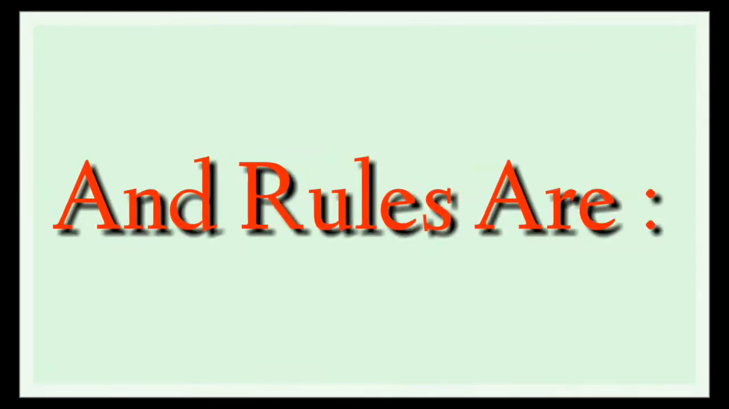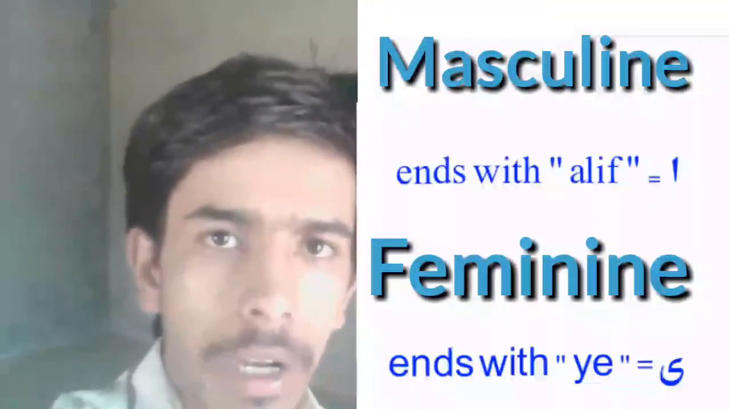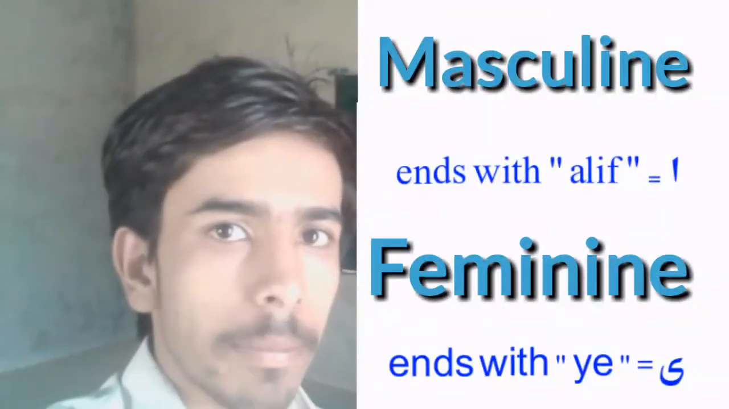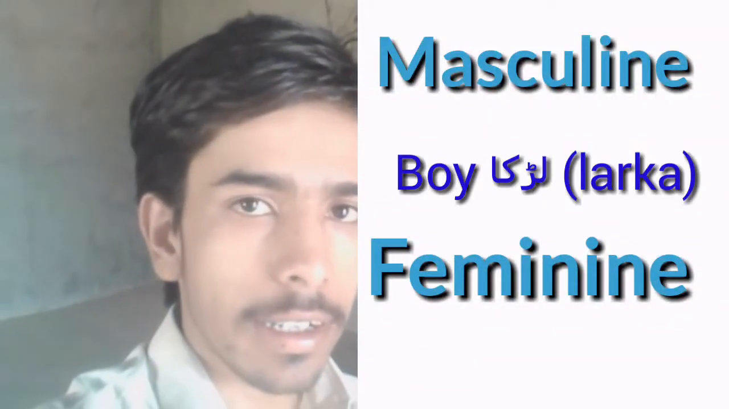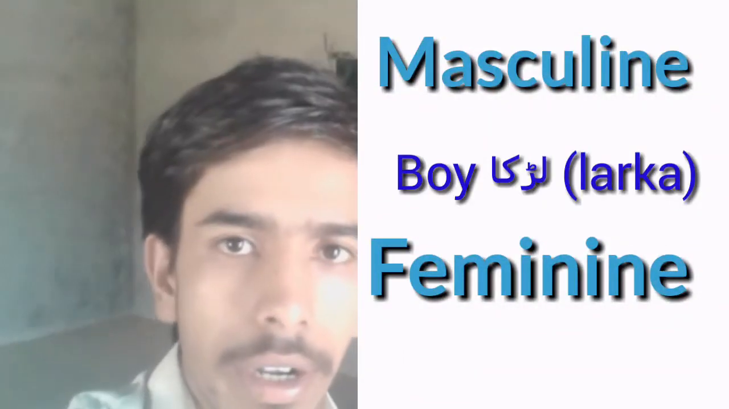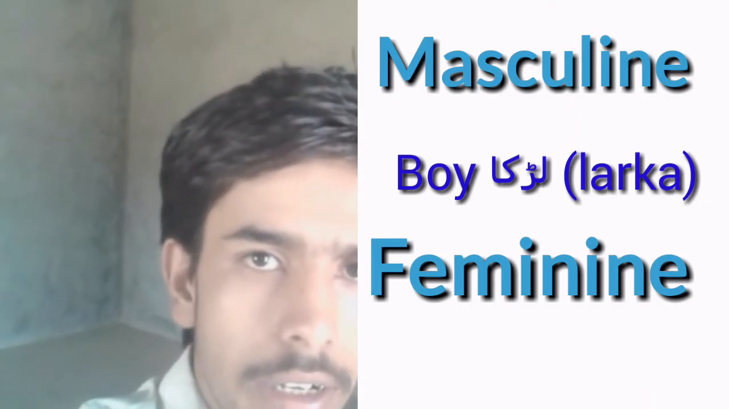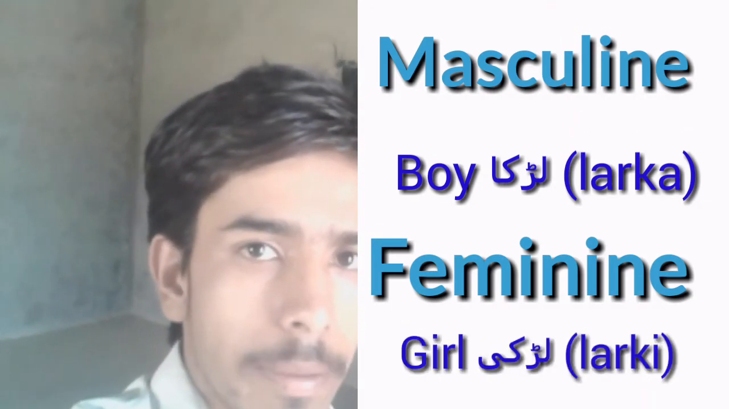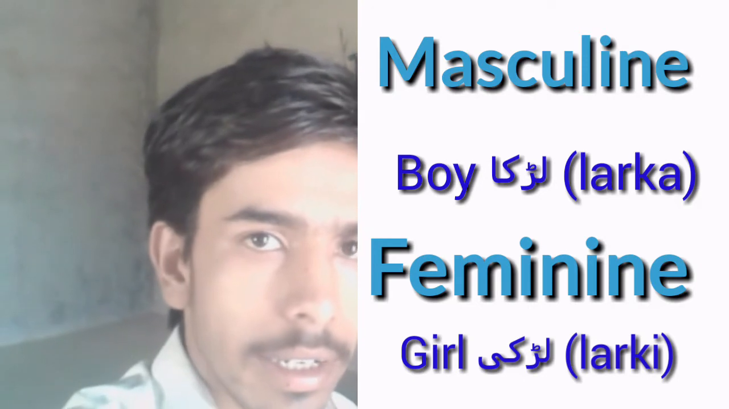And rules are: rule number 1. A masculine word ends with alif at the end. For example, boy, ladka. And a feminine word ends with ye at the end. For example, girl, ladki.